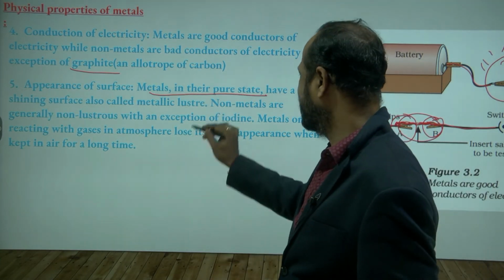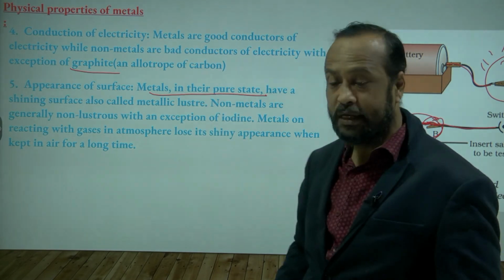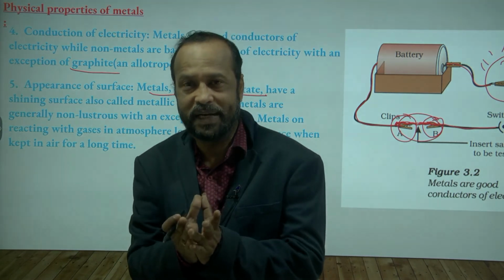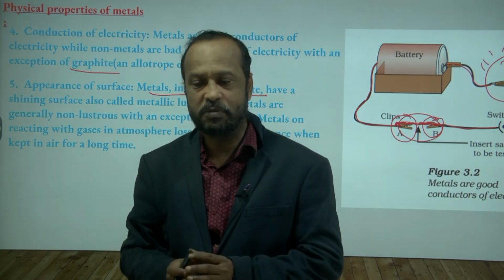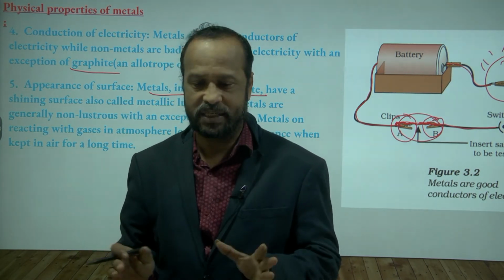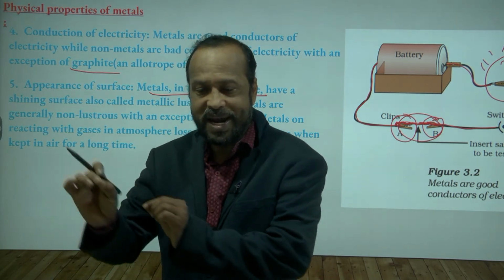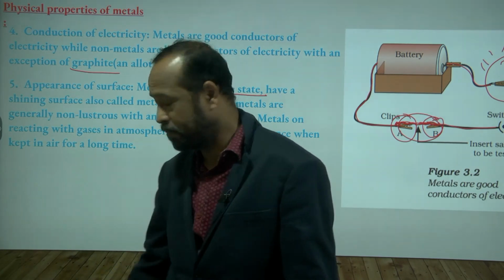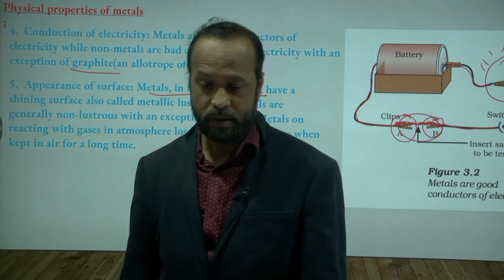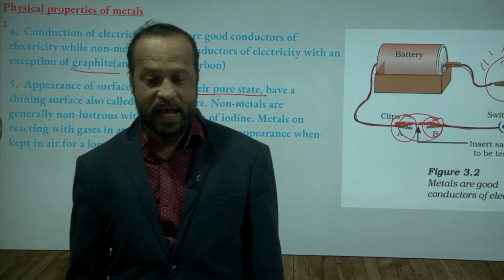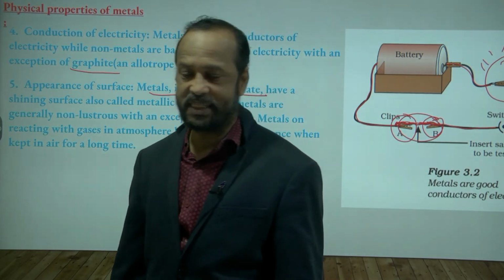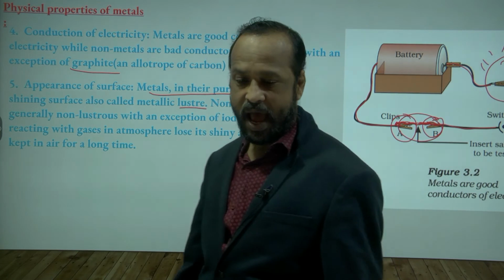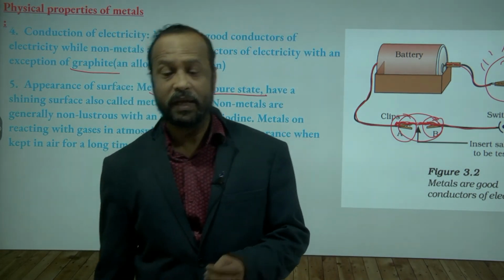So till here only, right? No need to write all. So generally metals appear shiny. The surface of the metals looks very shiny. So this property is called luster. So generally metals are lustrous. Only simply you can write. I will dictate, you write. Its point is very big. Luster, L-U-S-T-R-E, and then I will dictate like this.